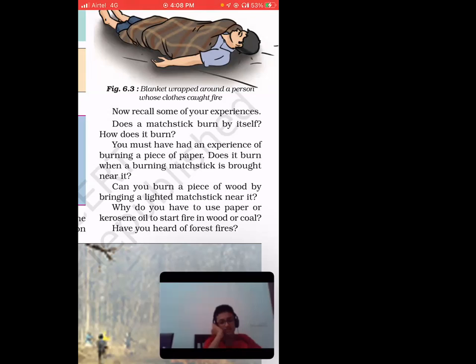You have this chapter, Fire, Friend and Foe. See, fire is very important. You cannot do anything without fire, right? But at the same time, it is also your worst enemy. And I think in 11th class you'll have a poem in your English literature as well, where people are discussing whether this entire world will end because of water or because of fire.